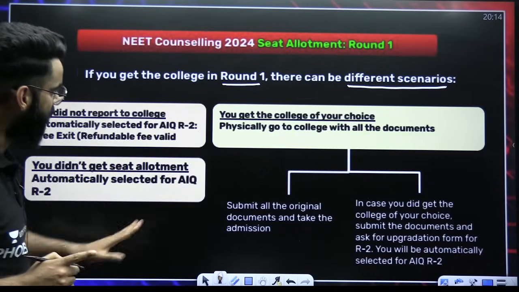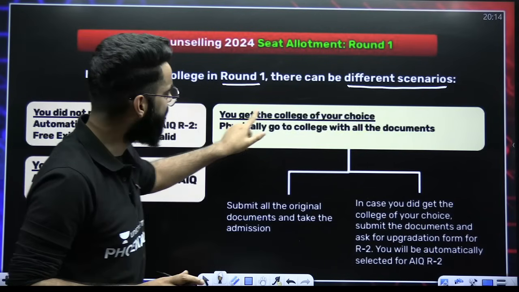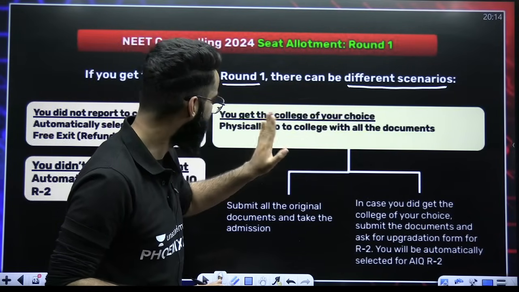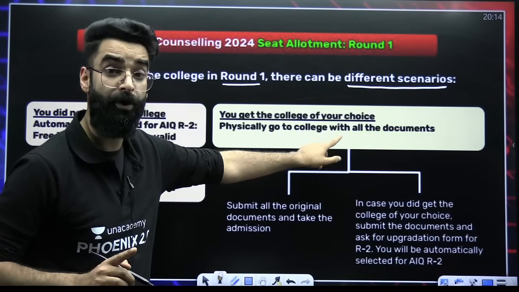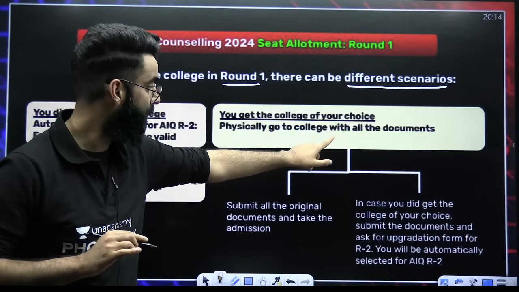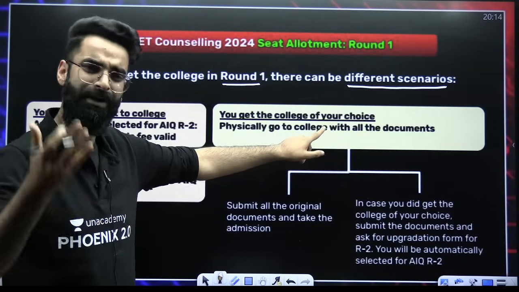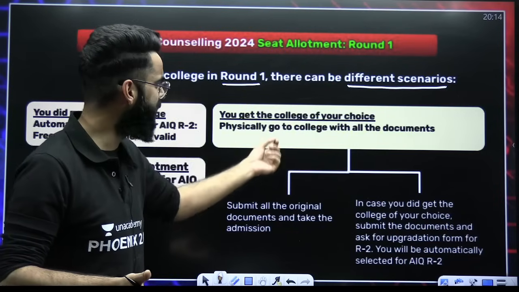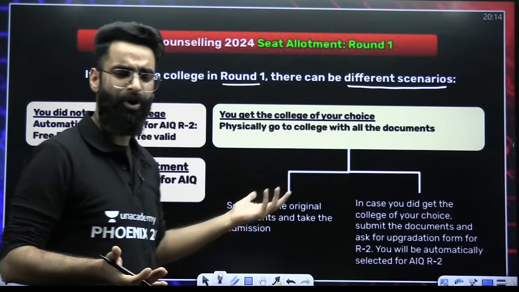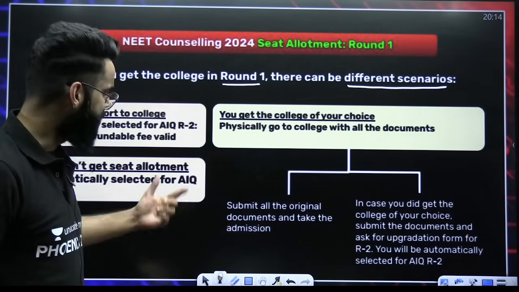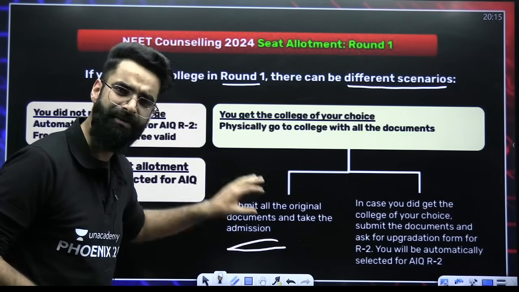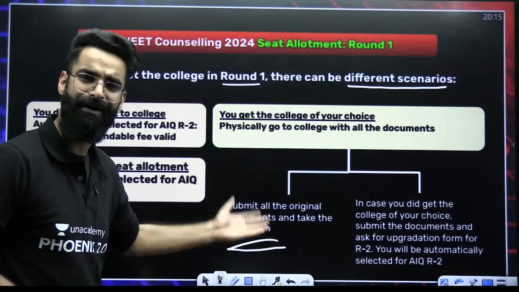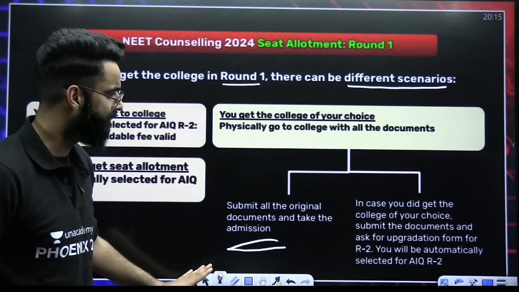Number one is normal. You get the college of your choice. Then physically go to the college with all the documents. And what all documents are required, that's something I'll tell you in some time. So if in round 1 you get the college of your choice, then you need to physically go to the college with all the documents which are required. Now, submit all the original documents and take the admission. So you need to submit all the original documents there only, and hence your admission will be done there itself.